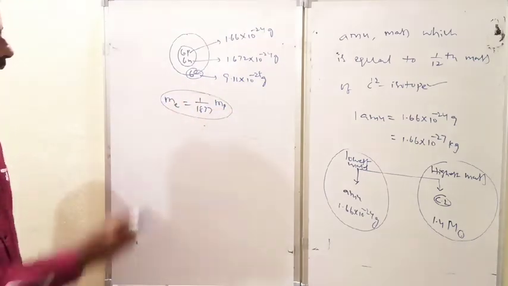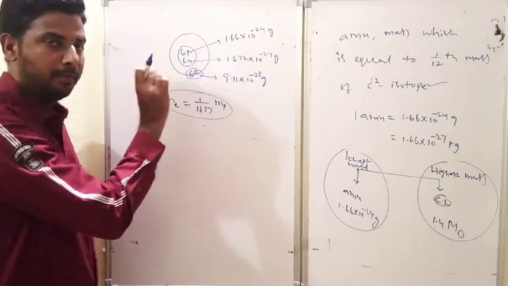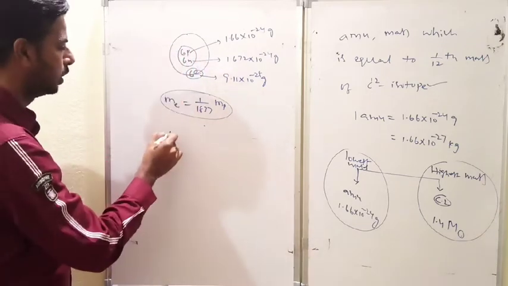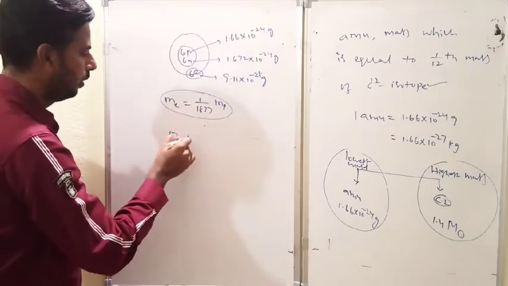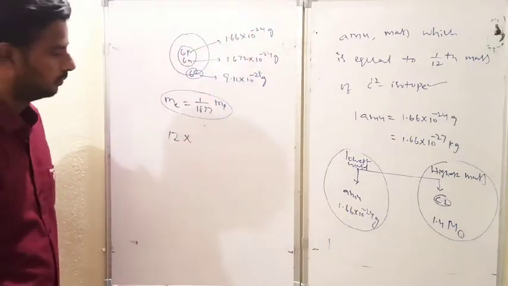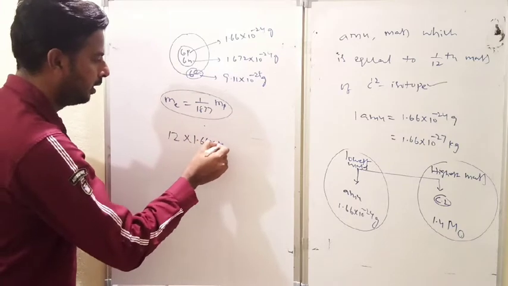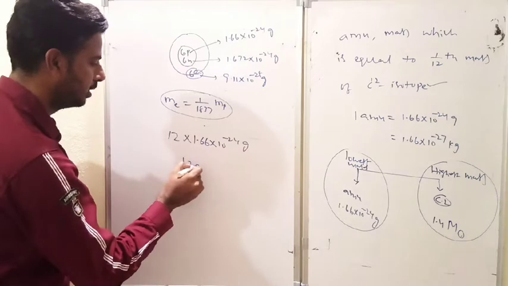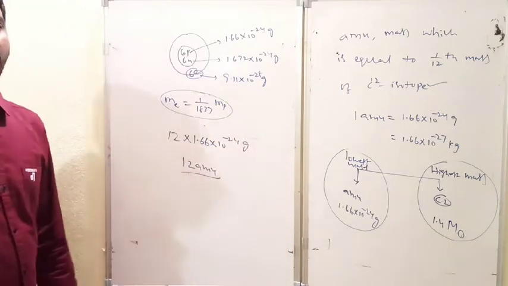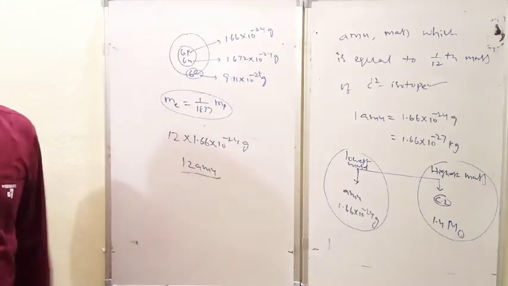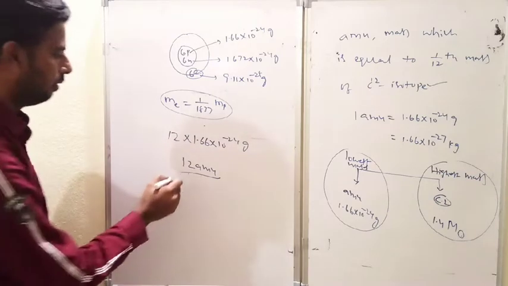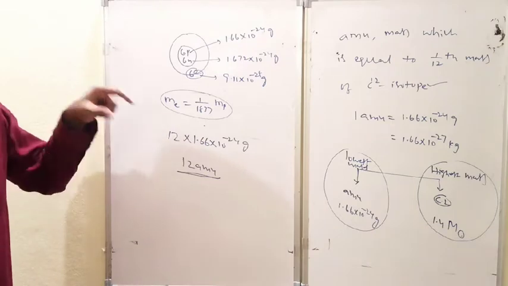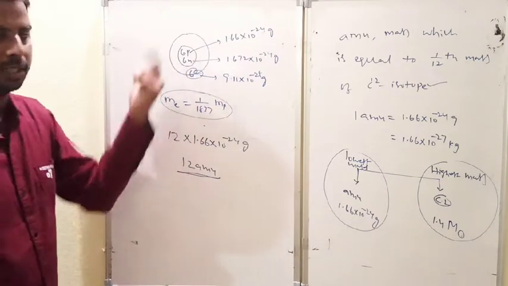That is why in carbon, what played the major role to show the mass? Only these two particles. How many particles? 12 particles. 12 into these two values, which are almost the same. That is why 12 into 1.66 into 10 power minus 24 grams. That means we can set this value, you know that this is AMU. That means 12 AMU. So carbon atomic weight is 12 AMU. So what is the difference between 12 AMU and 1 AMU? 1 AMU is nothing but one smallest particle. 12 AMU is nothing but the total substance.